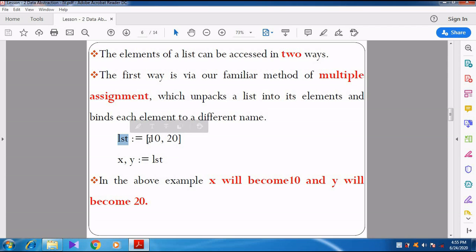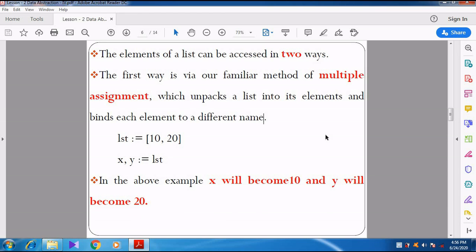That particular variable is used to store two values. And then using this variable, we are assigning to x and y, two different variables. So that is what they have given: binds each element to a different name. So x value becomes 10 and y value becomes 20.